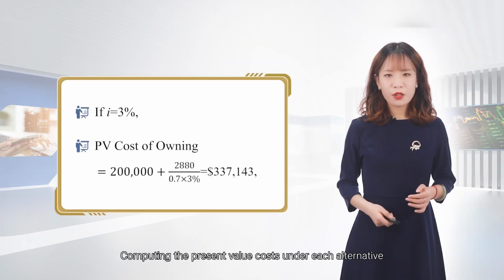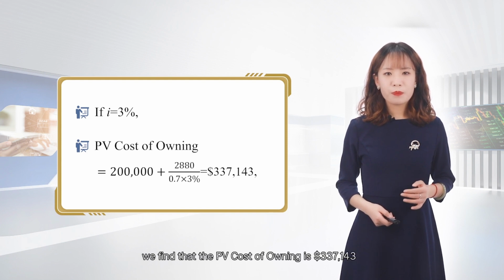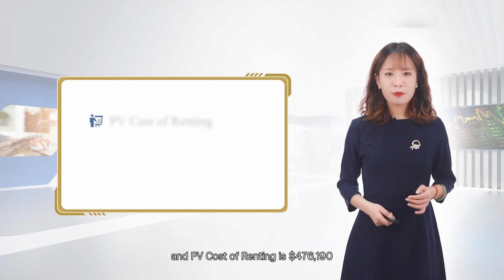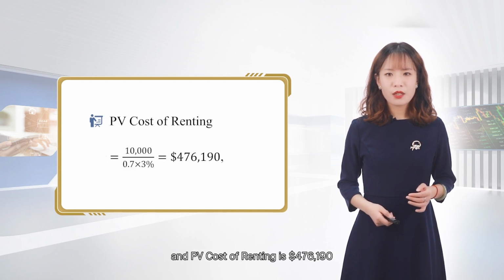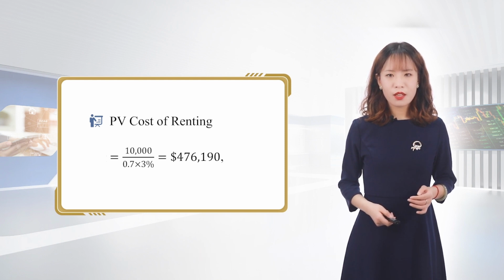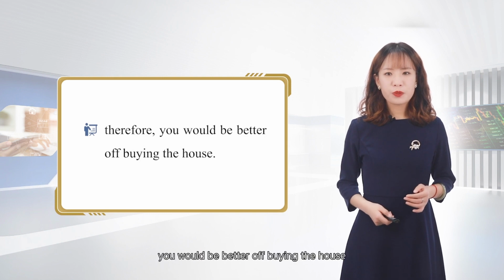Computing the present value costs under each alternative, we find that the PV cost of owning is $337,143, and the PV cost of renting is $476,190. Therefore, you would be better off buying the house.